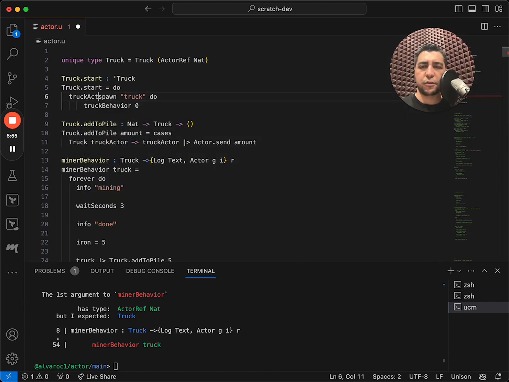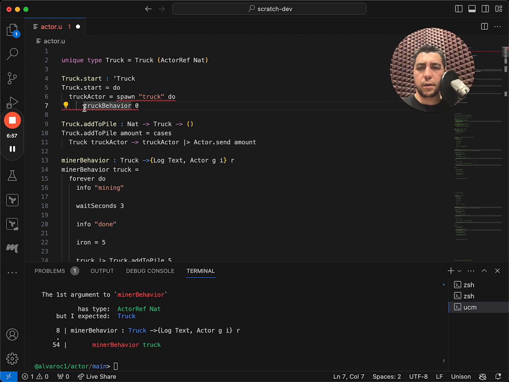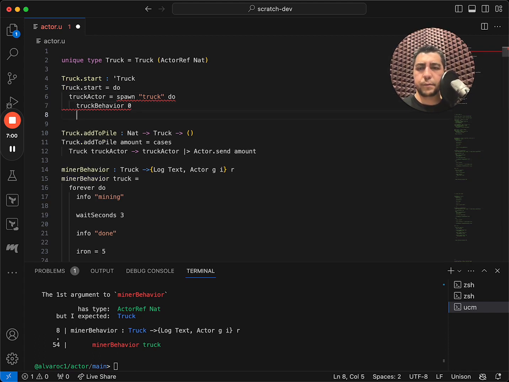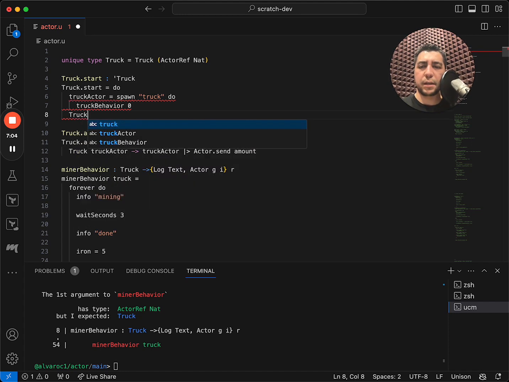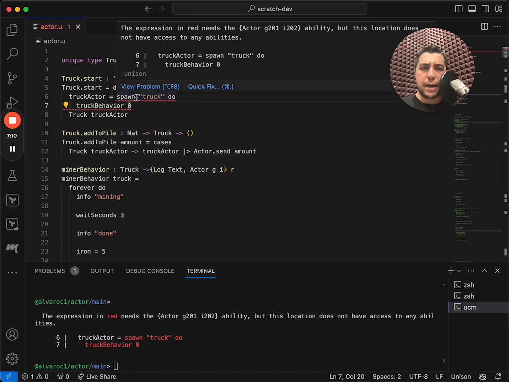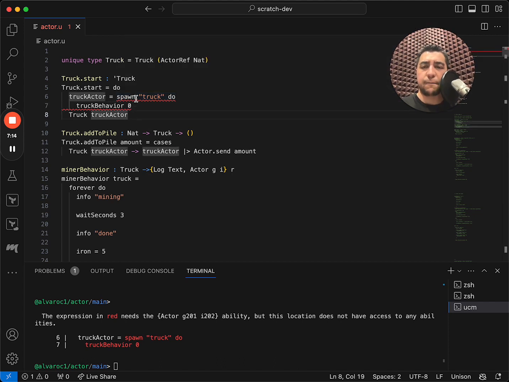Call it truckActor. And then we will return the wrapped truckActor. And we're getting an error because in this particular case, Unison is not able to infer that this function requires the actor ability. So we'll just have to help it along.